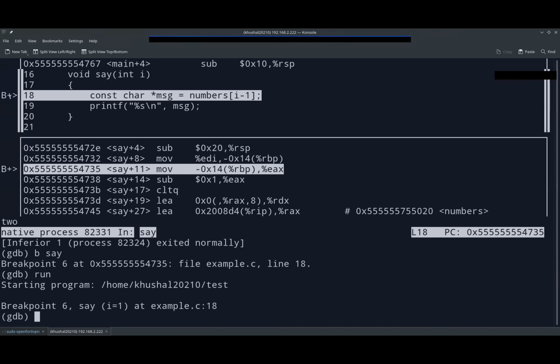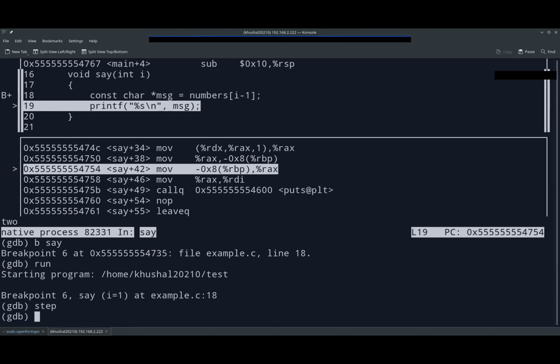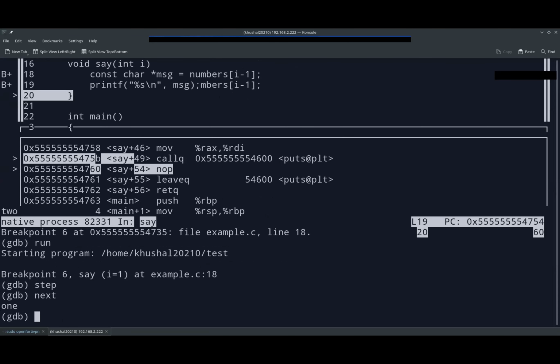As you can see, we are at line number 18 now, and the assembly language line is also highlighted. I guess this should be the address for this command, but yeah. As we step through the function, this also changes. You can see if we do next and then do next.